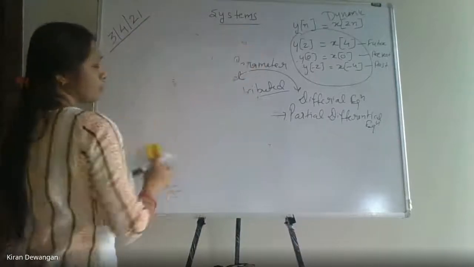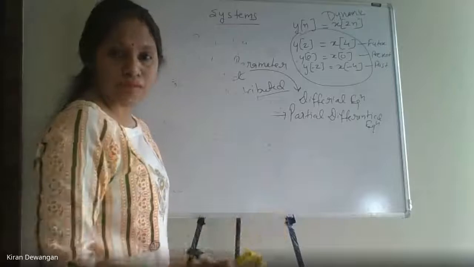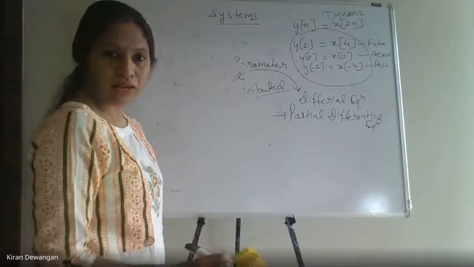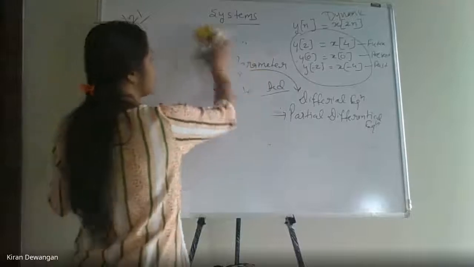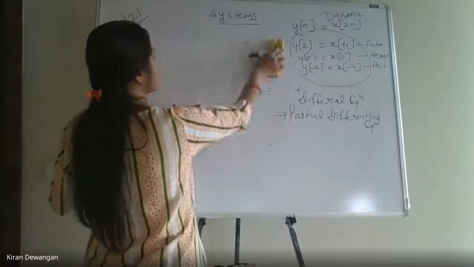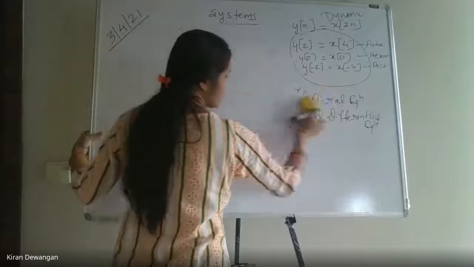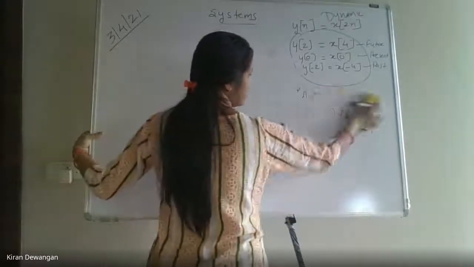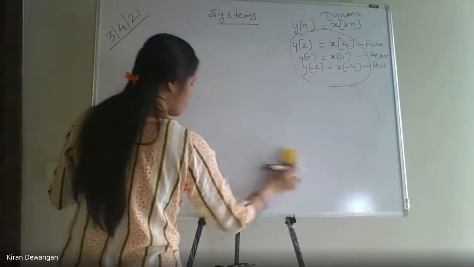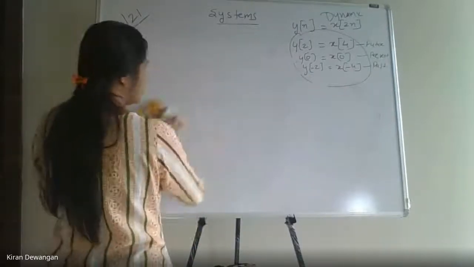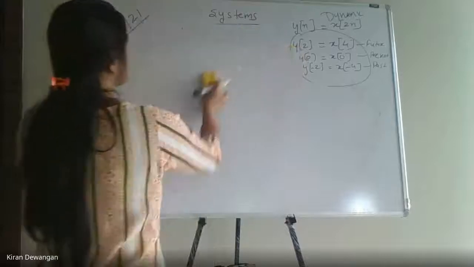Students, just be very careful that we are studying systems. We are not talking about signals right now. We are studying systems, and systems have input signals and output signals. There is a difference between systems and signals. Signals are a type of signal, but systems comprise the input signals and the output signals. Now, the third one.